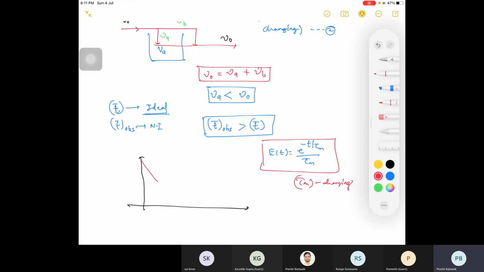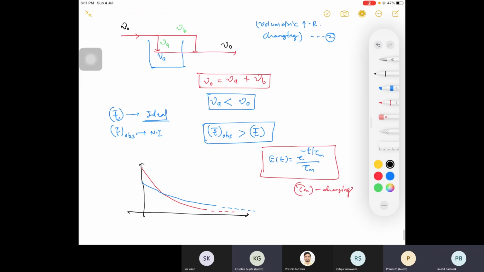I am drawing two curves here. This is your first curve and second is your blue curve. Both are exponentially decreasing. You need to tell which one is your ideal one and which one is your non-ideal one. Upper one is ideal. Non-ideal will be the red one. No, sir. Blue one.